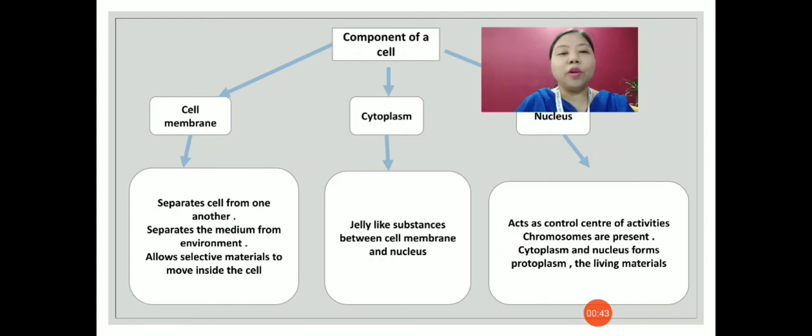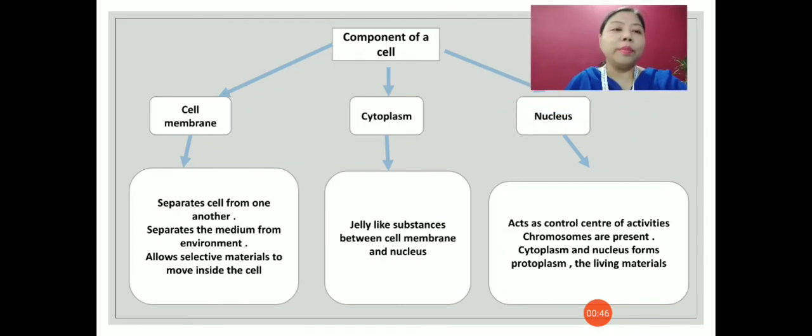Now let's look at the components of the cell. So what are the main components of the cell? All cells are composed of cell membrane, cytoplasm, and nucleus. The cell membrane's main function is to separate cells from one another, and it is the outermost layer of the cell. It also separates the medium from the environment. It is called selectively permeable because it allows only selective materials to move in and out of the cell.